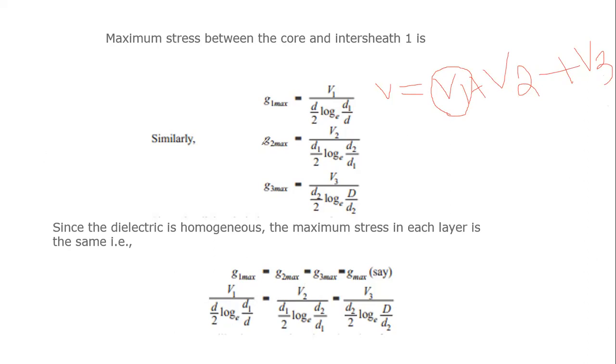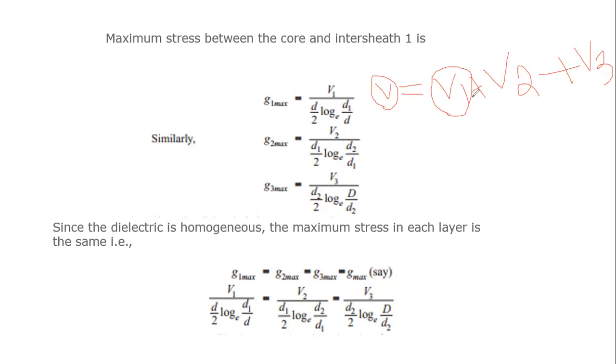These are the different formulas. We substitute all the values in the equation, then we easily find the overall potential gradient of the cable. Understand? By using these potential gradients, how do we calculate the dielectric stress for those layers?